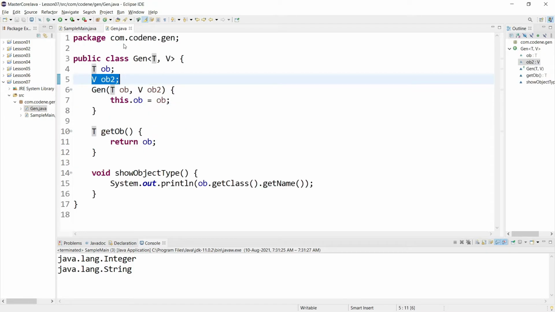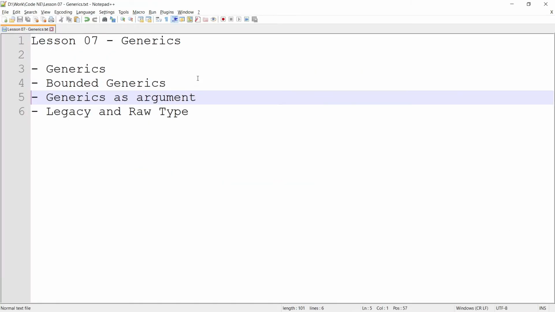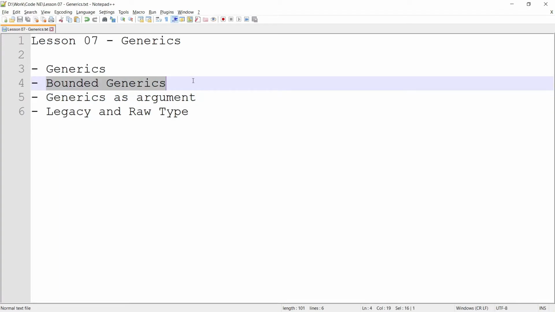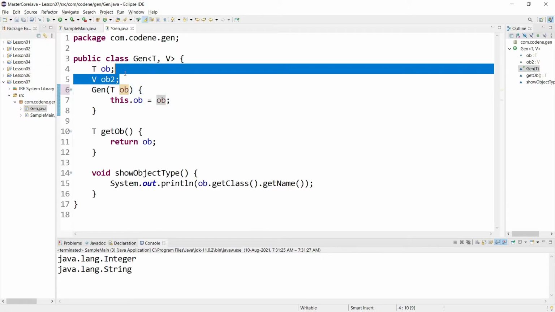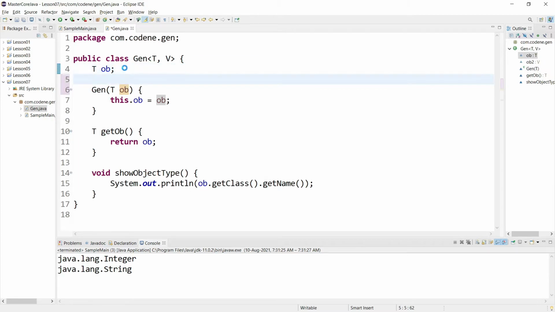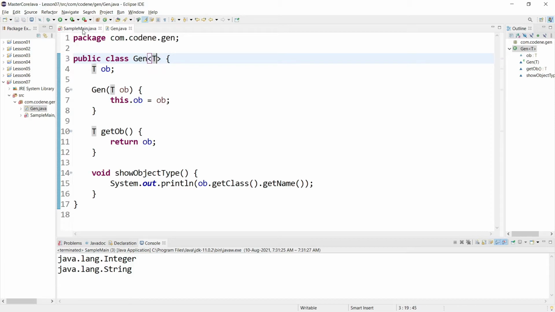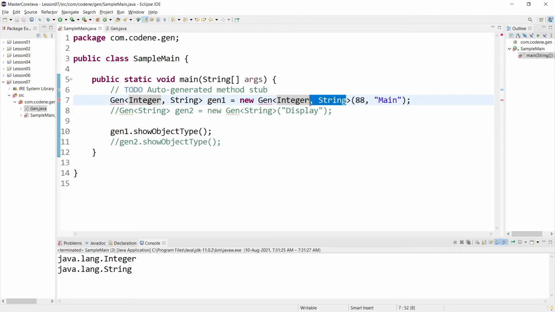Now our second topic is bounded generics. Bounded generic means you want to narrow down the type of class that it can accept. So that is basically your bounded generics. Now let's remove this for now, and let's revert this part also back.